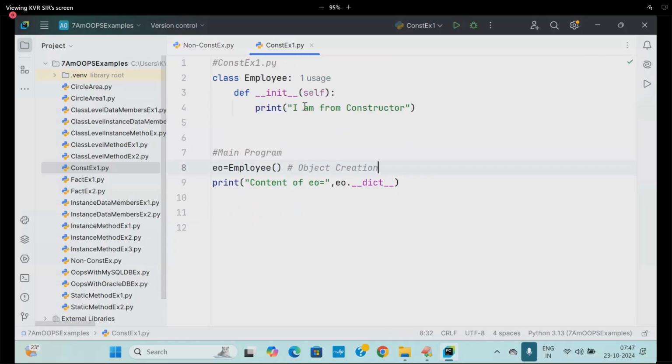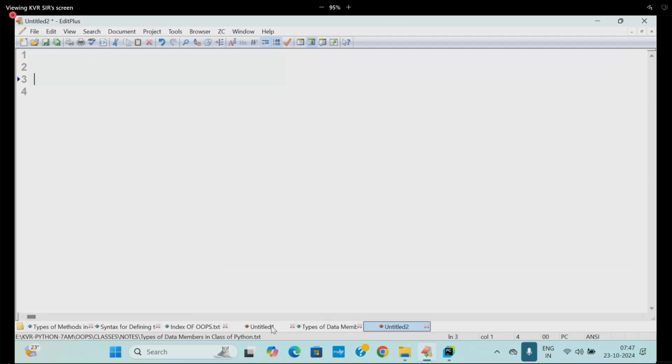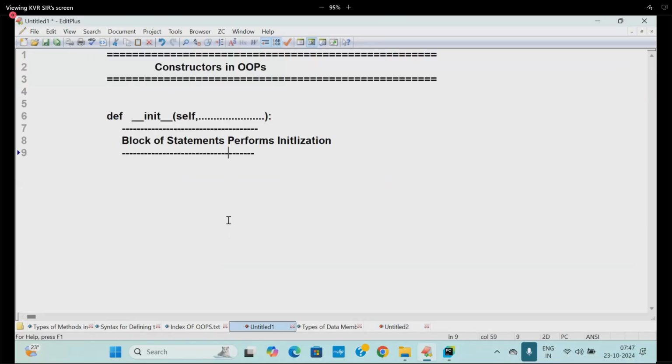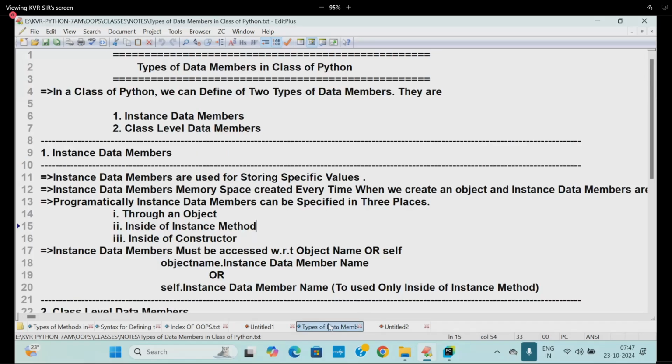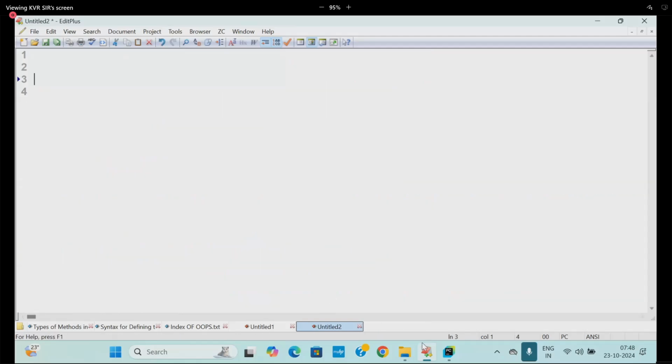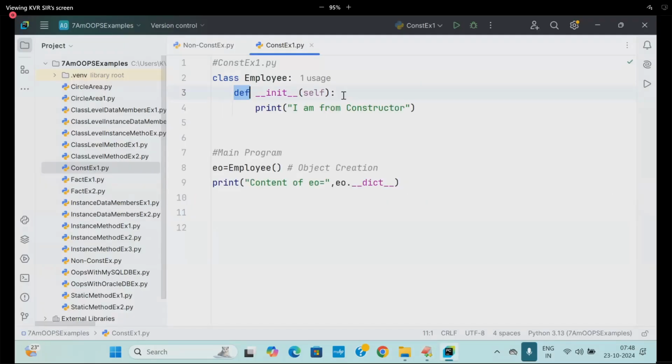Now I'm going to come to the constructor example here. What is the name of the constructor? The constructor is also one special method, whose name is always def __init__(self, ...). The block of statements performs initialization. Are you able to follow now? My dear students, let me move further. In this case, the constructor I wrote here.